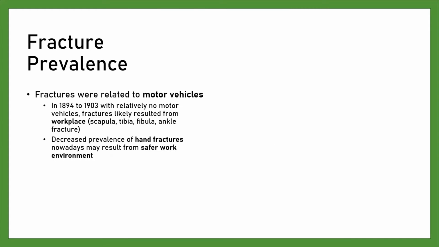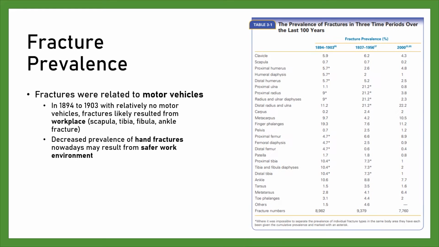Fracture prevalence. Fractures were related to motor vehicles in 1894 to 1903, with relatively no motor vehicles. Fractures likely resulted from the workplace: scapula, tibia, fibula, ankle fracture. Decreased prevalence of hand fractures nowadays may result from a safer work environment. This table shows the epidemiology of fractures is changing, and there is no doubt that it will continue to change.